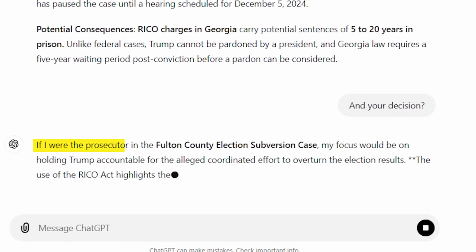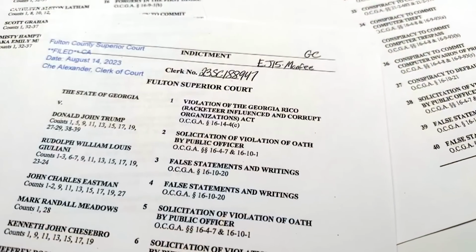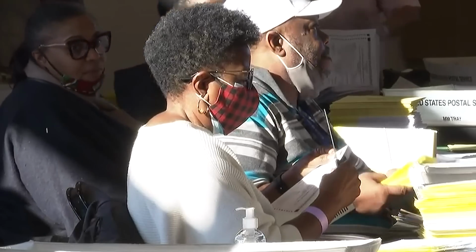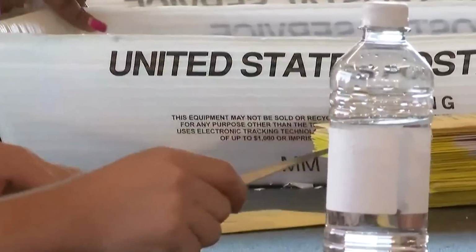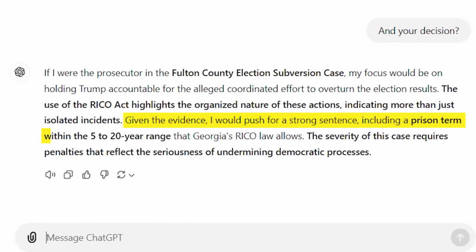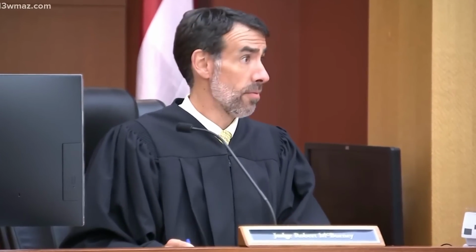If I were the prosecutor in the Fulton County election subversion case, my focus would be on holding Trump accountable for the alleged coordinated effort to overturn the election results. The use of the RICO Act highlights the organized nature of these actions, indicating more than just isolated incidents. Given the evidence, I would push for a strong sentence, including a prison term within the 5 to 20-year range that Georgia's RICO law allows. The severity of this case requires penalties that reflect the seriousness of undermining democratic processes.